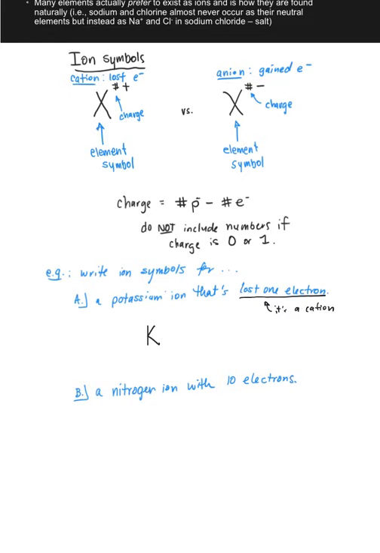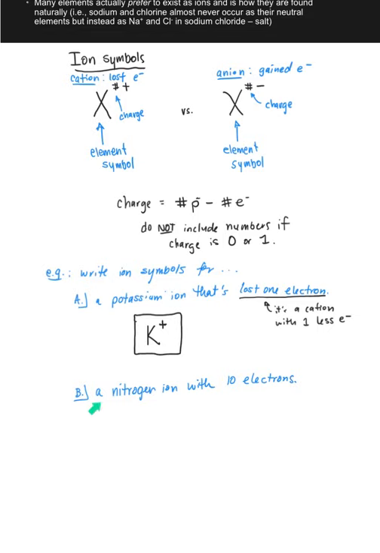It's got 1 fewer electron compared to a neutral potassium atom. If this potassium has lost 1 electron, then its charge must have a positive sign, and because it's just lost 1 electron, there's just 1 positive charge associated with this potassium in net. We don't explicitly write the number 1 for a charge, so our ion symbol becomes simply K+.